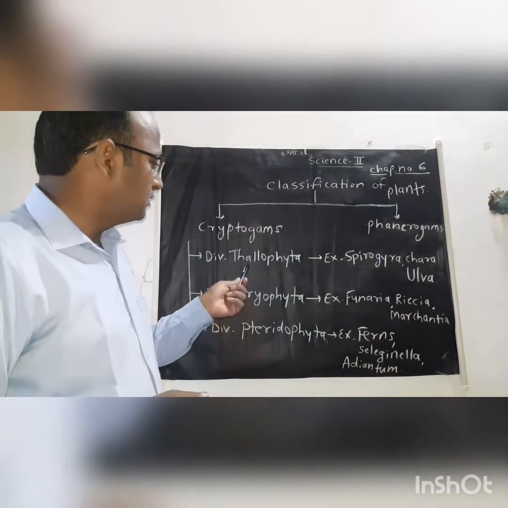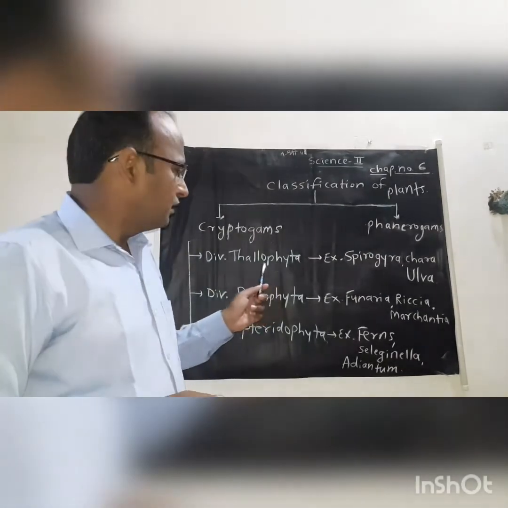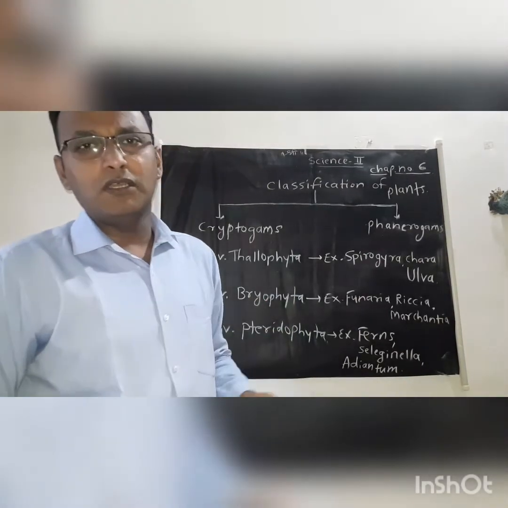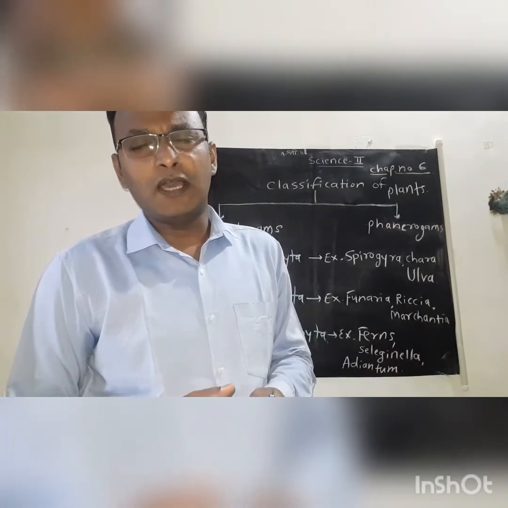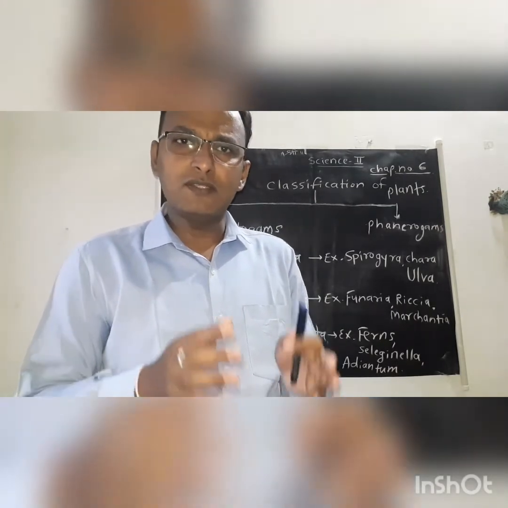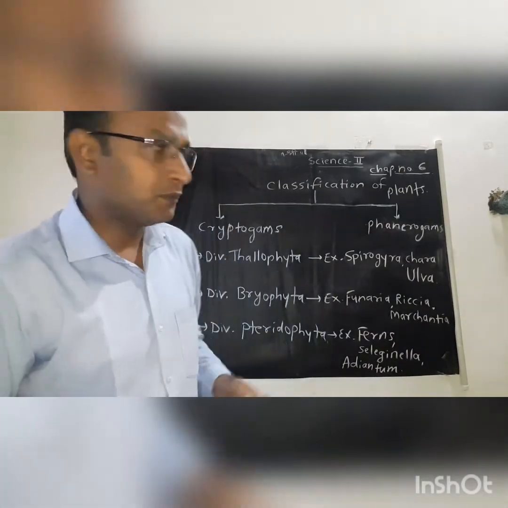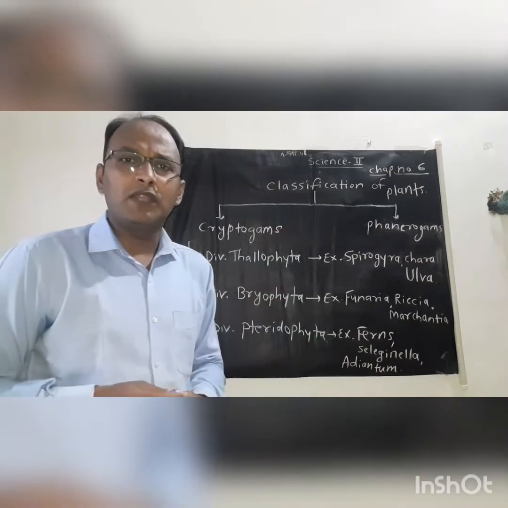Here, two words are involved: thallo and phyta. Thallo means thallus and phyta means plant. Then what is the meaning of thallus? Thallus means the plant body which does not have root, stem and leaf, and has a simple thread-like structure. Such plants are called thallus plants. The other important characteristics of Thallophyta plants are